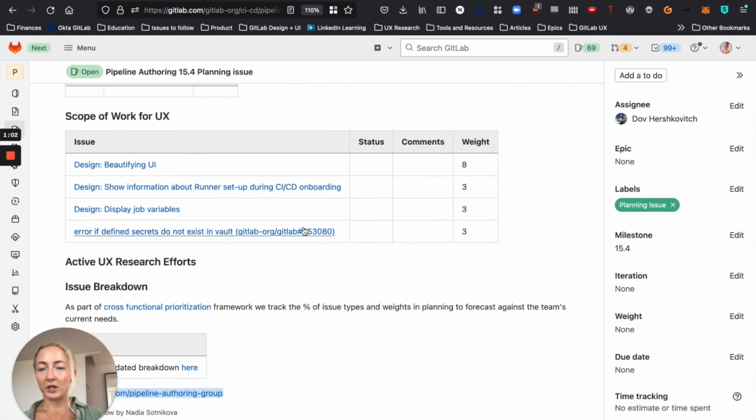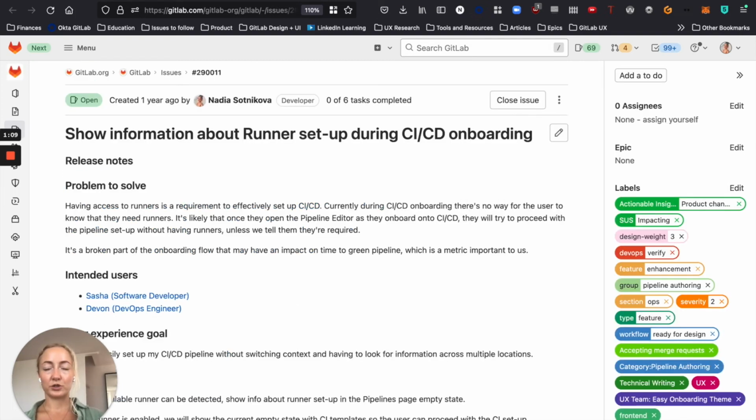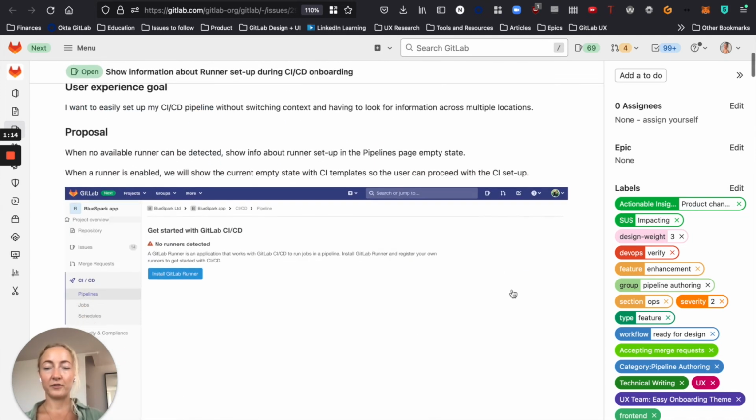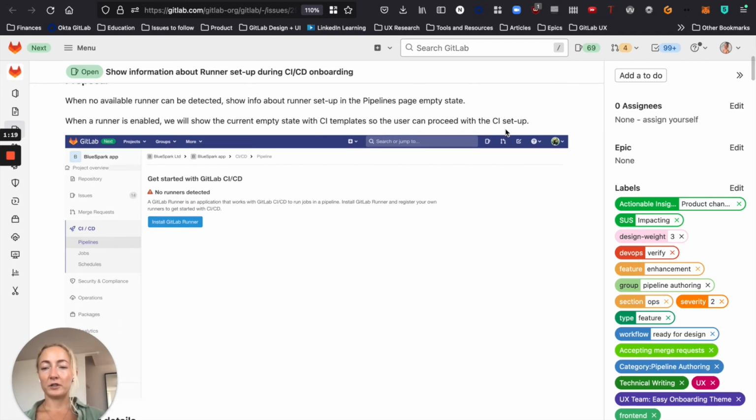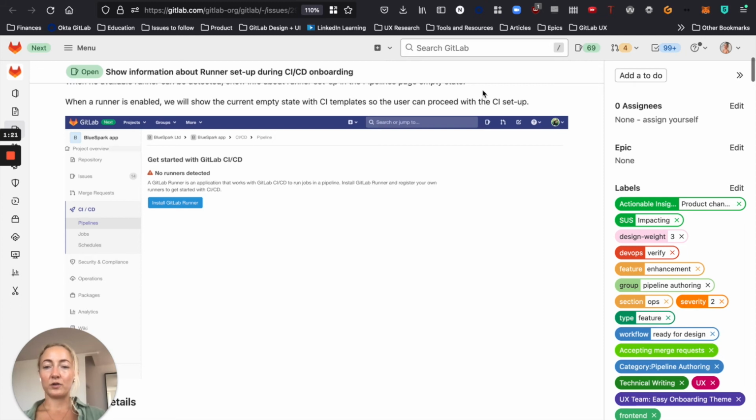Next, I will be working on some pipeline authoring specific issues. I will work on an issue to show information about runner setup during CI/CD onboarding. We already have explored some mockups here, but it requires some more refinement. We want to show the runner setup information in a way that doesn't block you from seeing what's next, like what's the next step for CI/CD setup. So I will be exploring combining this view with our templates empty state for CI/CD.